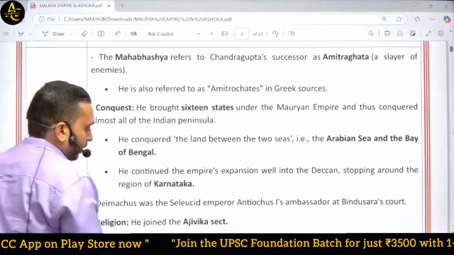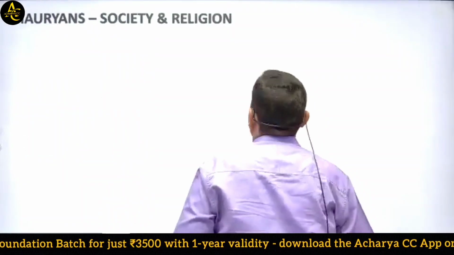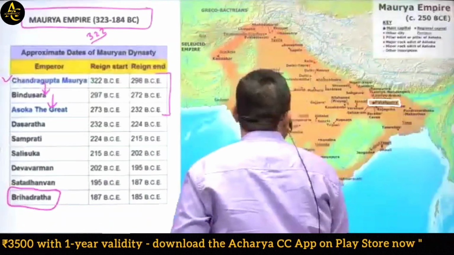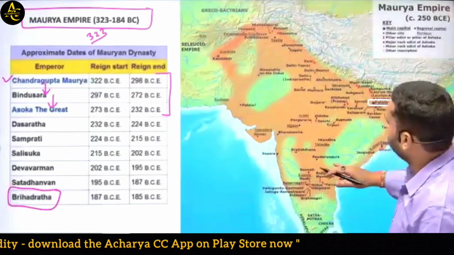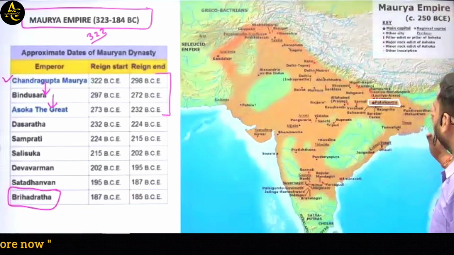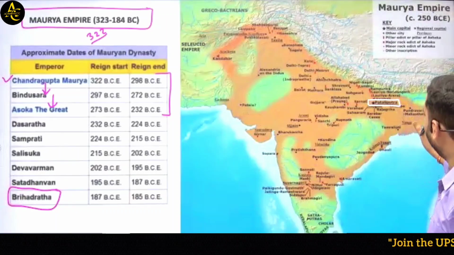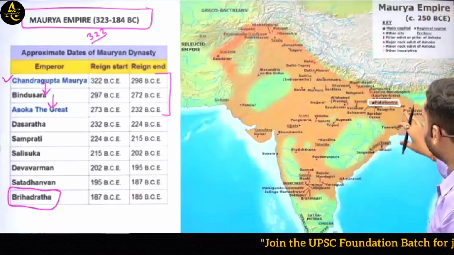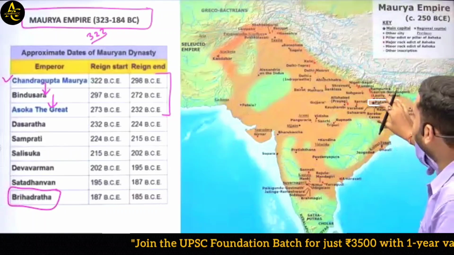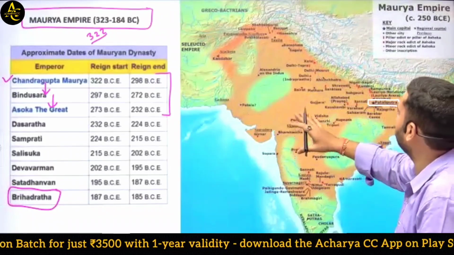Then he brought 16 states under the Mauryan Empire and thus conquered almost all of the Indian peninsula. I just showed you the Mauryan boundary. You can easily see the maximum part of eastern India till Bengal, Bihar, some parts of Odisha, then the whole Uttar Pradesh, the present Haryana, Madhya Pradesh, and maximum parts of Gujarat.